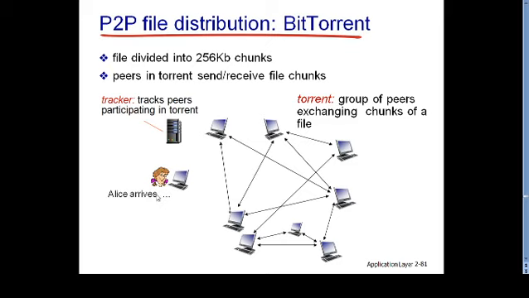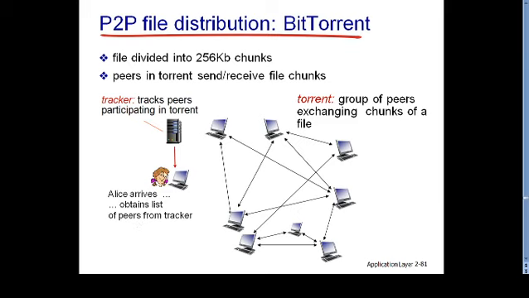Where will this client, Alice, get the information about this torrent from? Alice will first try to find the tracker, which has information about all the peers involved in this torrent. So Alice will contact the tracker which has the information about this torrent.